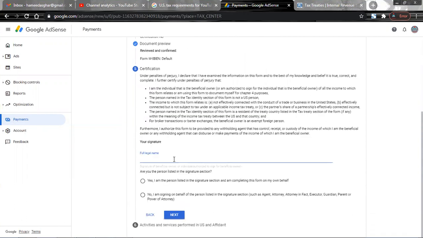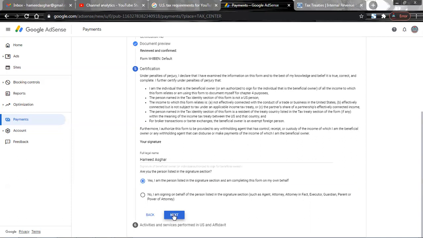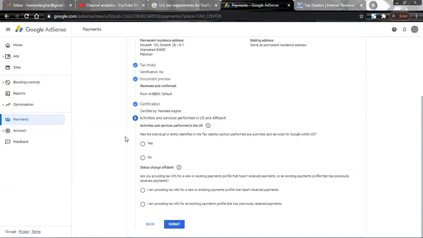For the certification, you have to put in your full legal name here. For example, that's what my full name is, and yes, I am a person listed in the signature section. Am I signing on my own behalf, or am I signing on behalf of the person listed in the signature? I myself am doing this. So let's click I am the person listed in the signature section. Okay? So let's move to the further details, and that is the last step: